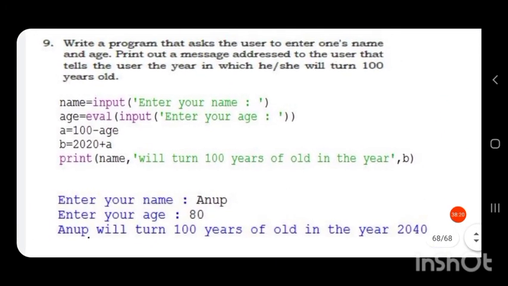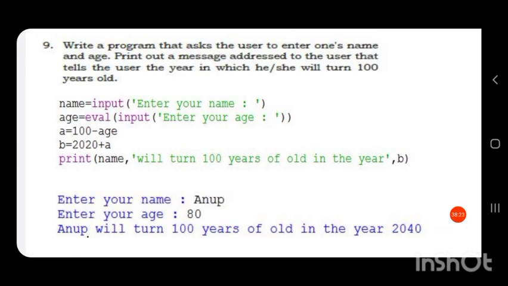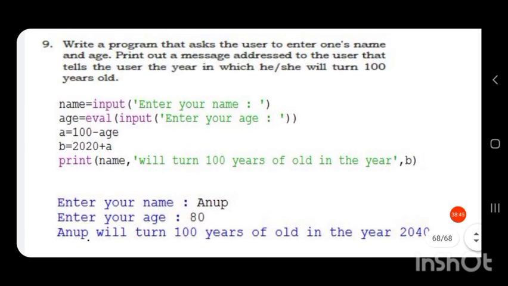Next program is: write a program that asks the user to enter one's name and age. So the user has to enter their name and age. Then print out a message addressed to the user that tells the user the year in which he or she will turn 100 years old. So we have to enter the name and age.